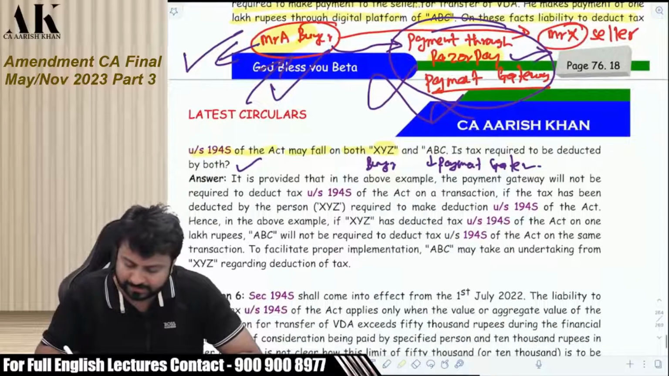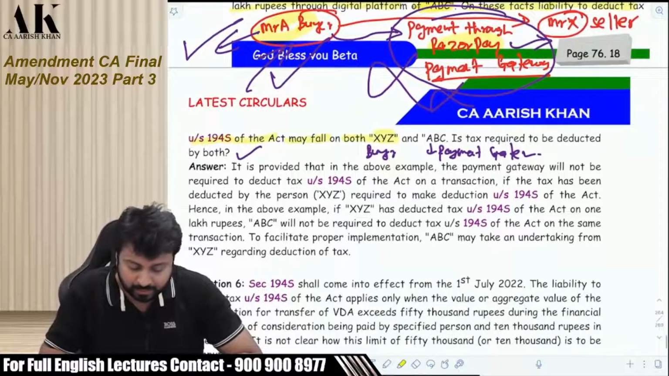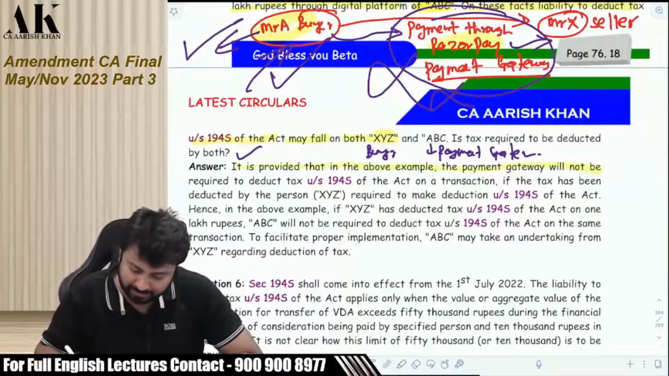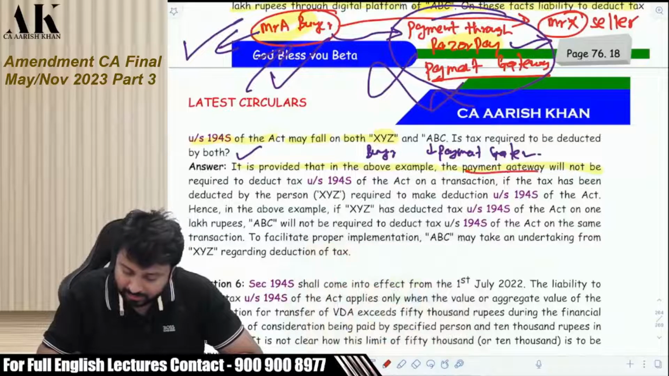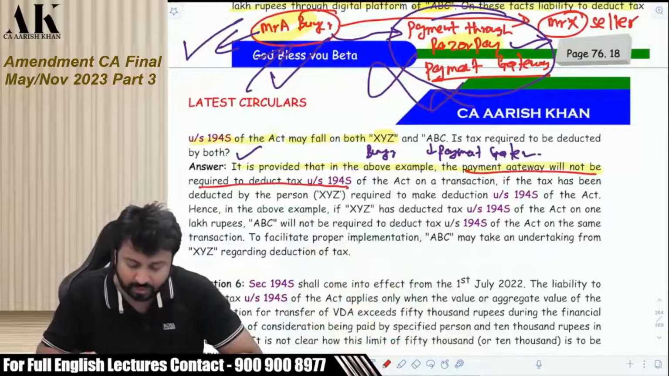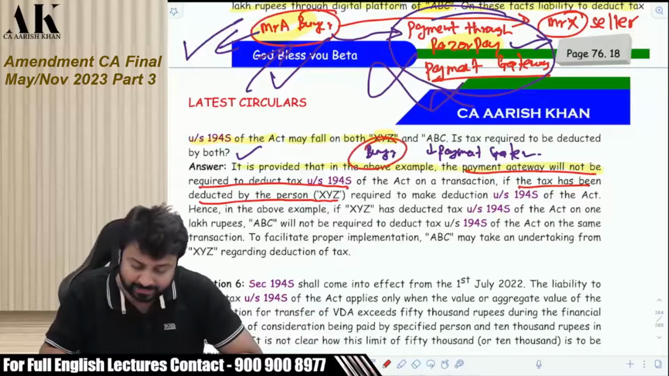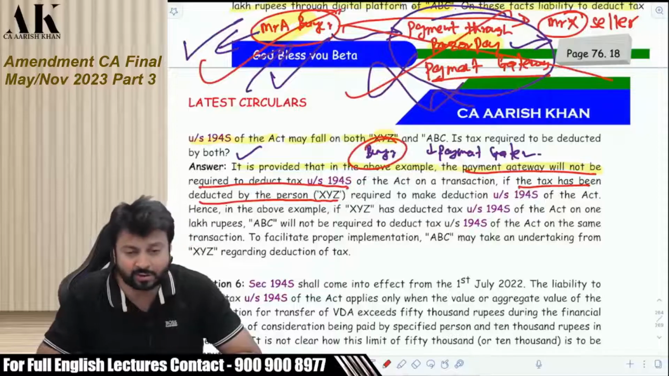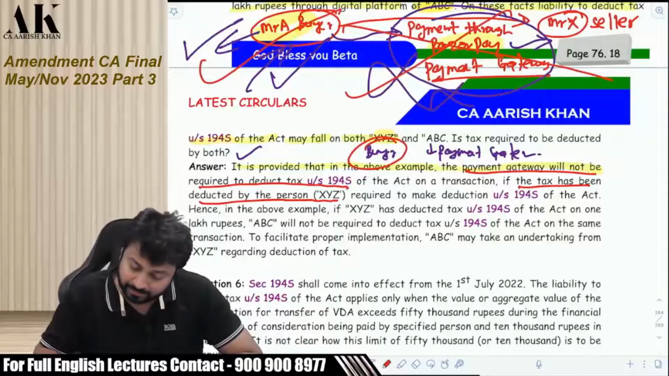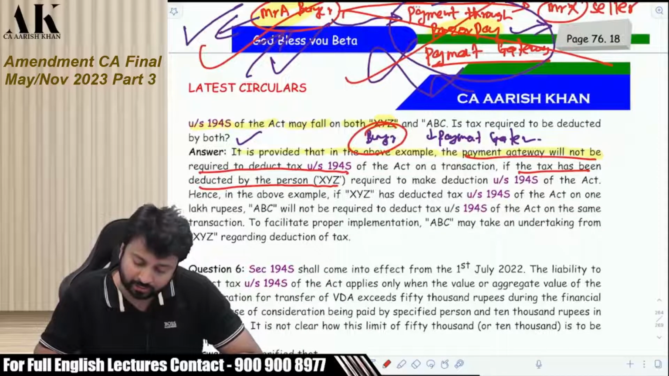So the department has said that the answer is no. It is provided that in the above example, the payment gateway Razor Pay is not liable to deduct TDS. It will not be required to deduct tax under 194S of the Act on a transaction if the tax has been deducted by the person XYZ. If the buyer has deducted the tax, the payment gateway is not required to deduct tax.